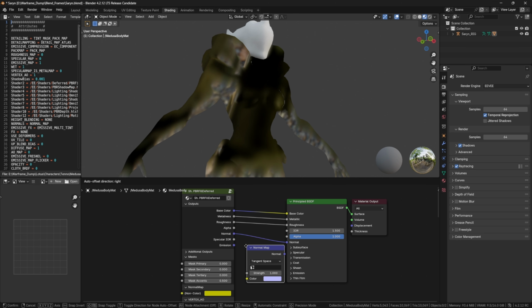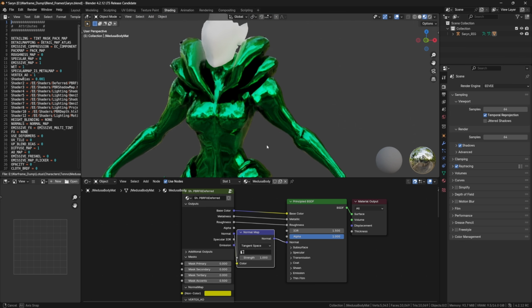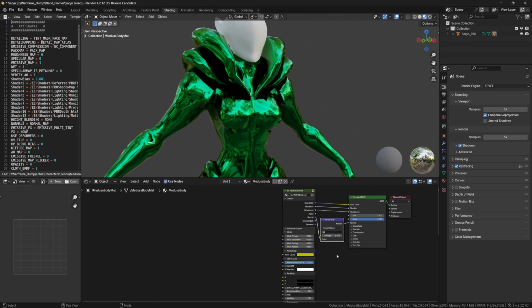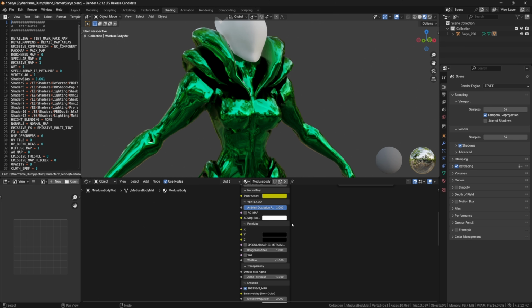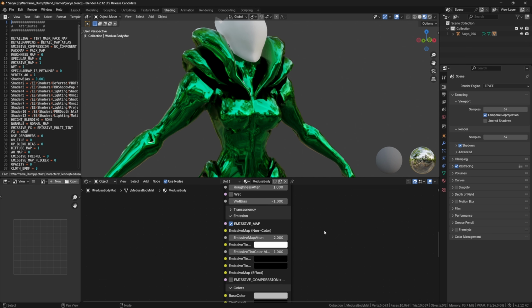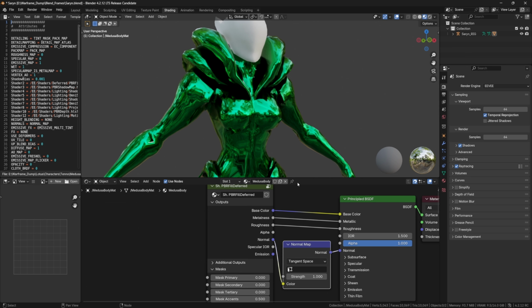We need a normal map node, and then we can just plop that in there. And then our normals are fixed. Ignore the green right now. That is not important to what we're doing right now. So, yeah, all that looks like what we're going to need.